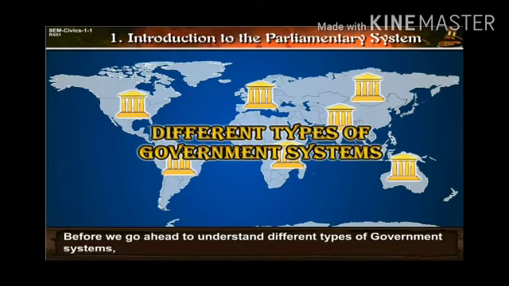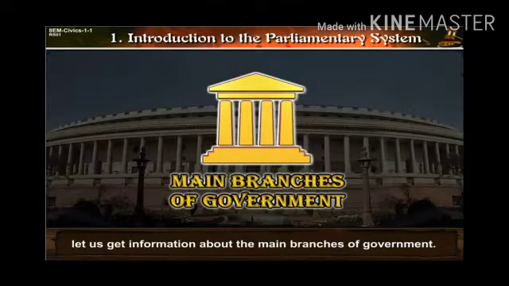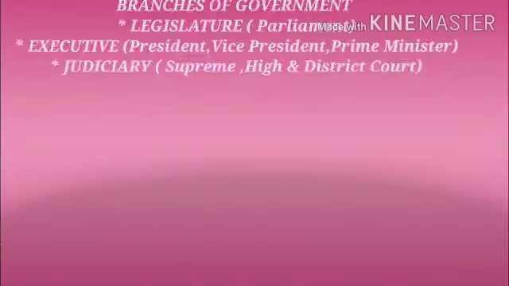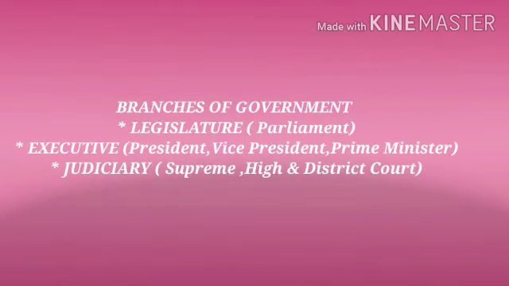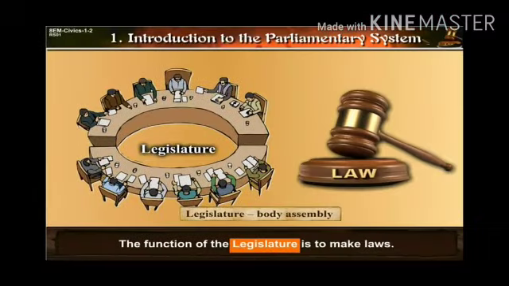Before we go ahead to understand different types of government systems, let us get information about the main branches of government. First is legislature, second executive, third is judiciary. Legislature contains parliament, executive contains president, vice president and prime minister. Judiciary contains Supreme Court, High Court and District Court.